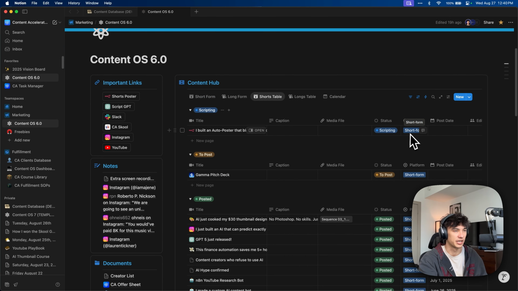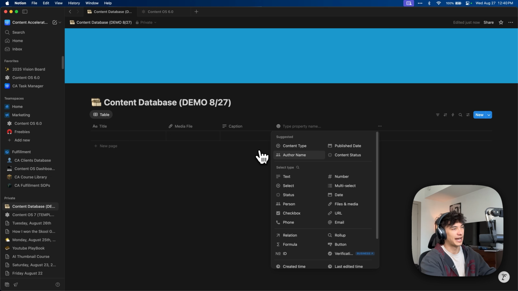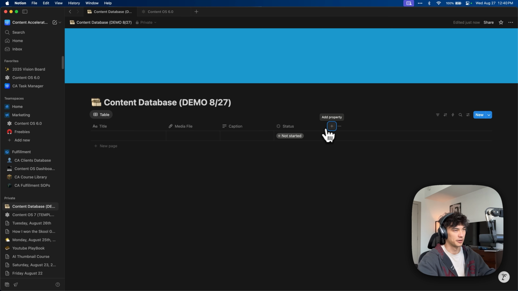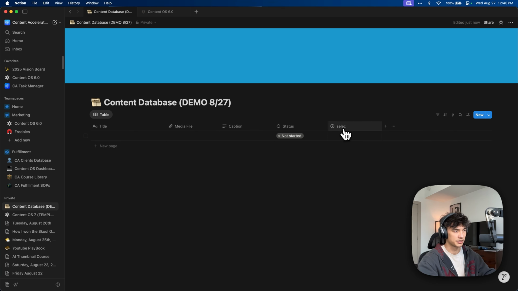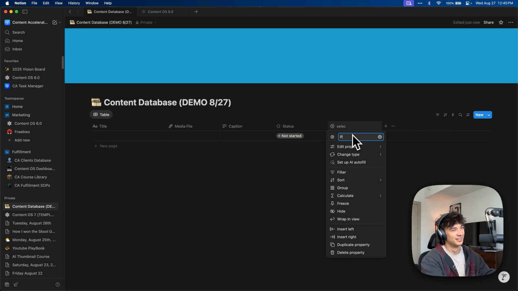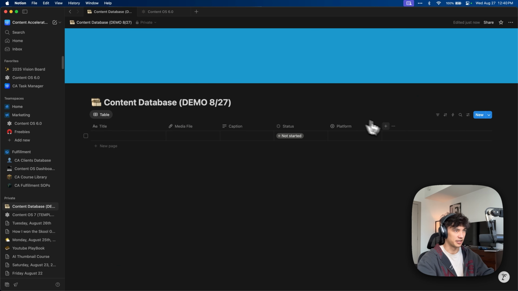Caption, media file, status, platform, post date. So, status, that's just gonna be straight up just status, I think. Yeah, perfect, we can hit enter there. Platform, this is gonna be a select property. Select. All right, platform. Status, platform, post date. I think that's really all we need.